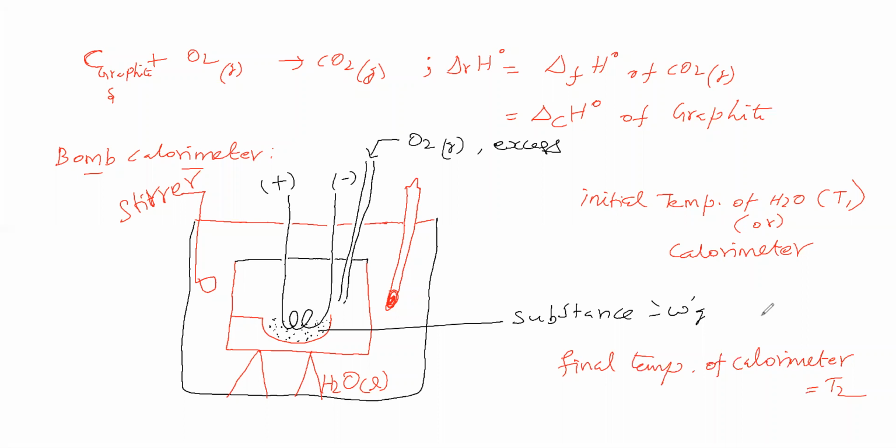Now let us see what process is involved here. This substance underwent combustion, therefore it released heat. That heat is absorbed by all the parts of the calorimeter. Which is absorbing that heat?